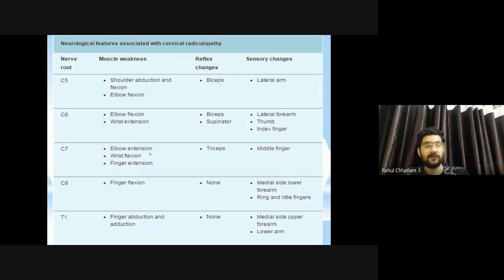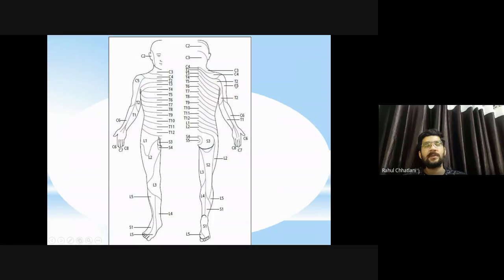Depending on these, if you remember dermatome and myotome, no need to remember this table. Yes, directly from the figure itself you can make it out which are the dermatomes, which are the myotomes, and from them you can say which muscle is affected, which part of the sensory supply is affected. You can just write it yourself, but one or two examples in the exam you are supposed to write at which segment what changes can happen, કયા changes કયા level affect થાય તો આવી શકે, that you need to write in exam.